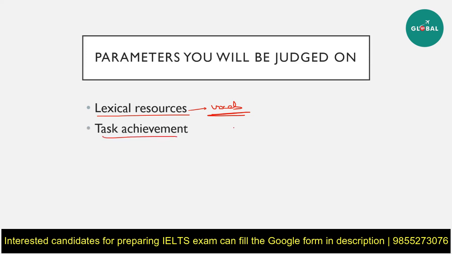What does task achievement mean? Task achievement is all about understanding the question. This is actually where most of the students face a problem. Essay writing in IELTS is very different from the essay writing that you have done in your schools. In schools, you were given one topic, and a one word topic at that, such as population or pollution or women discrimination. And then you used to write an essay, a long one, on anything that used to be related to the topic.